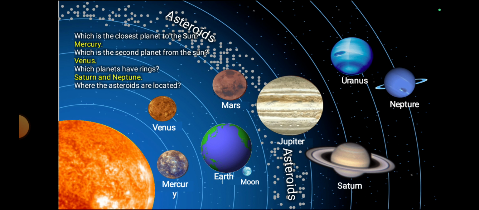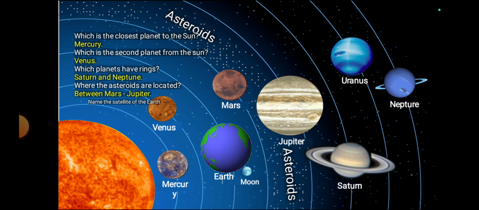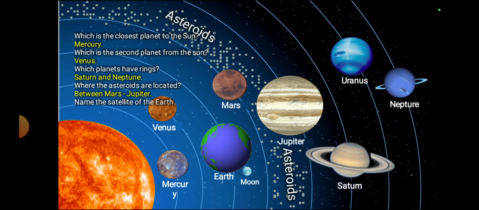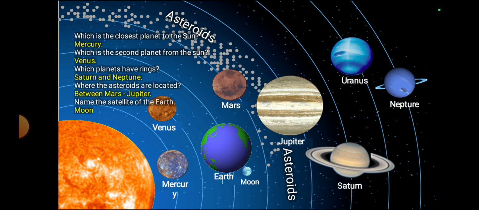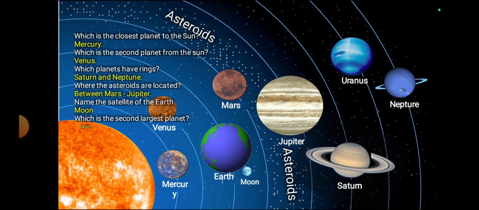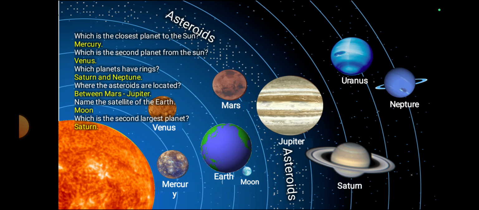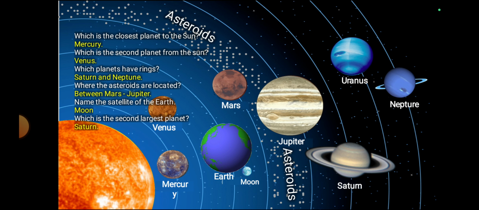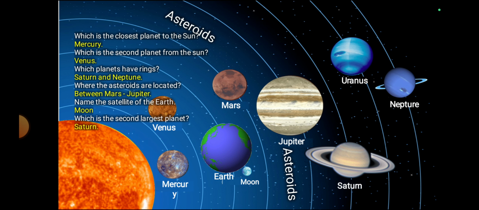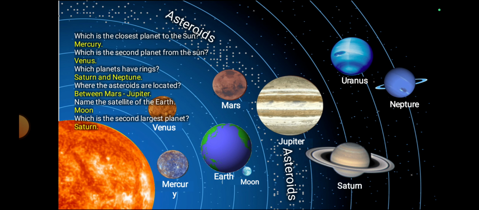Where are the asteroids located? Between Mars and Jupiter. Name the satellite of the Earth. The Earth has only one satellite, that is Moon. It is a natural satellite. Which is the second largest planet? That is Saturn. So this type of questions we have to write answers in the examinations, in formative and summative examinations also. So dear students, please observe carefully and learn about all the things about the solar system.